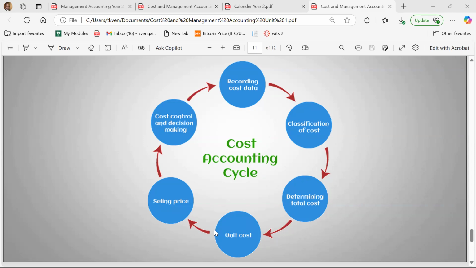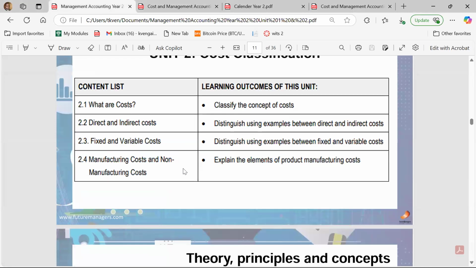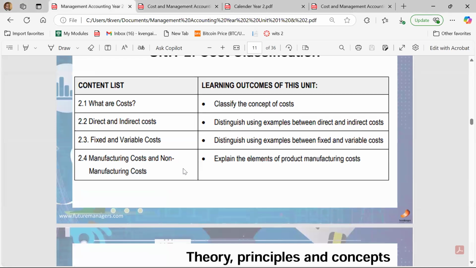So that's an introduction to cost and management accounting. So now the next thing that we are going to talk about is cost classification. That's the next unit in your study guide. So when you're talking about cost classification, as I highlighted, what we want to know is what is a cost to the organization and how do we separate different types of costs that are faced in an organization.